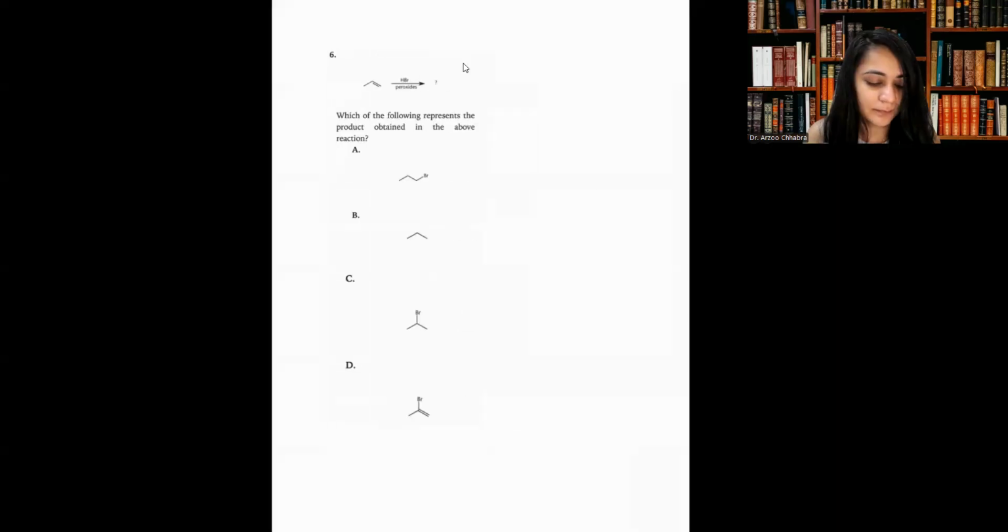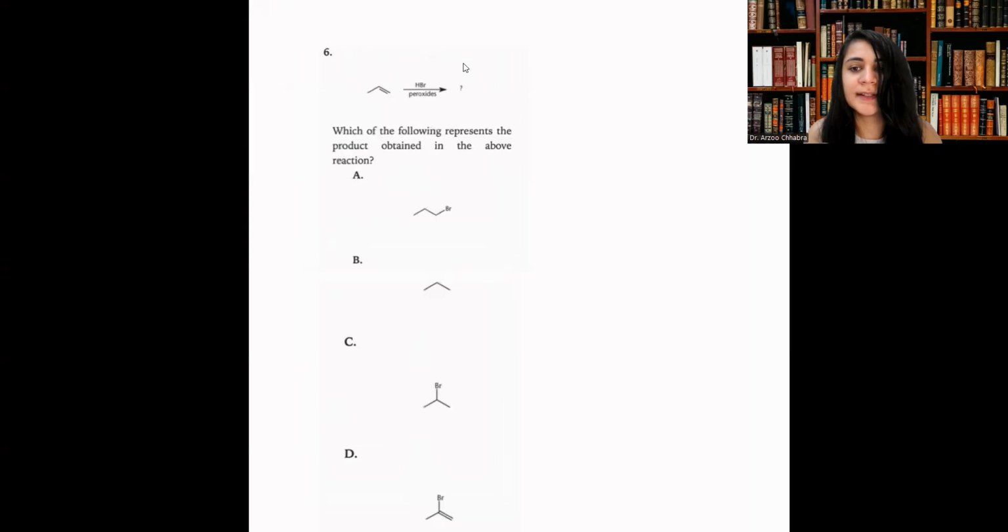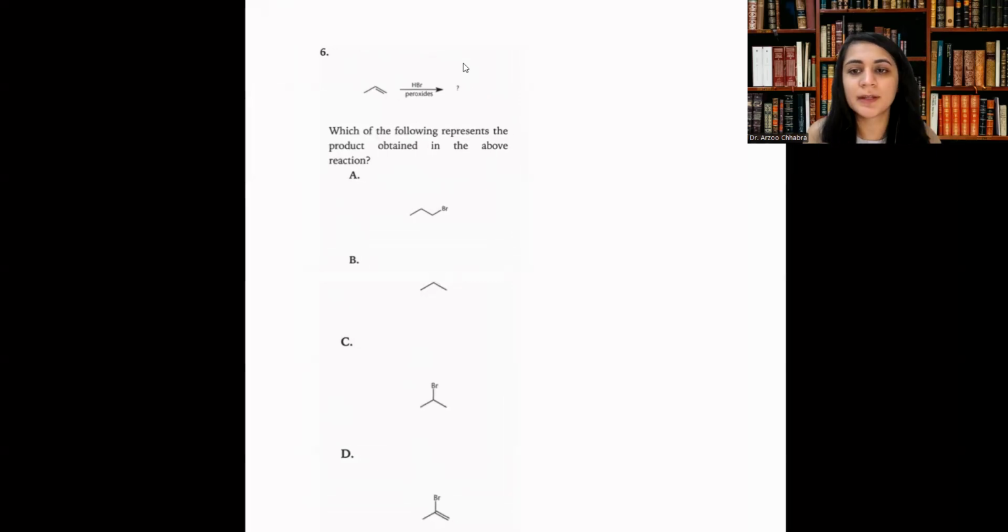Okay. Which of the following represents the product obtained in the above reaction? Okay, so if you think about it, we've got HBr, peroxides.